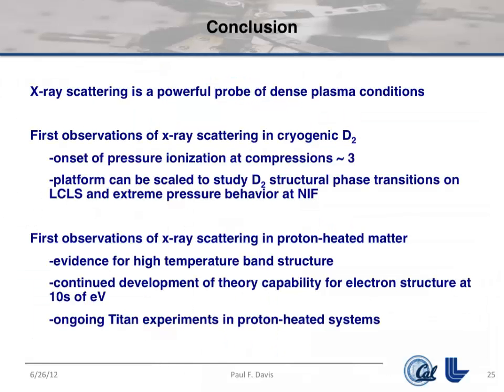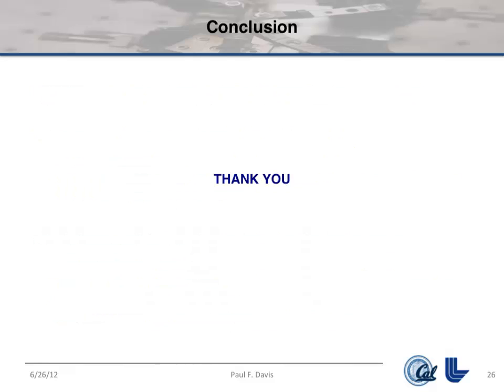I am pretty much out of time. Let me just conclude by reminding you of the D2 and proton-heated experiments using X-ray scattering as a new method to understand electron structure in warm dense matter. So thank you.